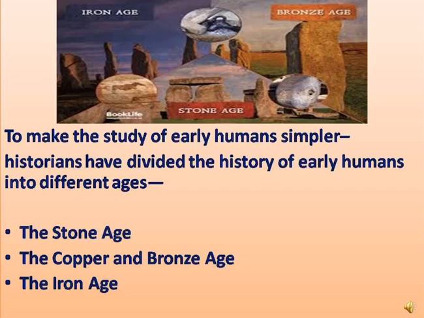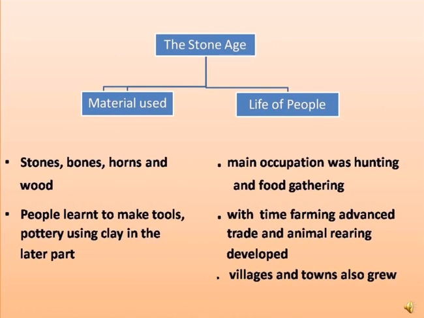But before that, a quick recap about the Stone Age. In the Stone Age, what kind of material was used? People used stone, bones, horns, and wood. And people also learned to make tools and pottery using clay. And what kind of life did they lead? The main occupation was hunting and food gathering. But with time, farming advanced and became more popular. And then trade and animal rearing developed. In this age, villages and towns also grew.